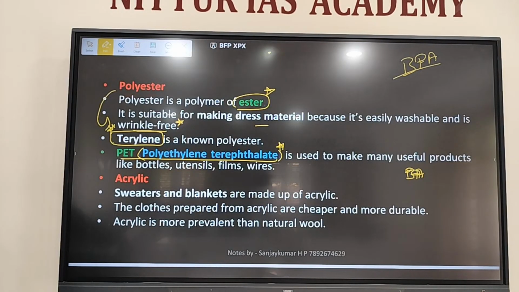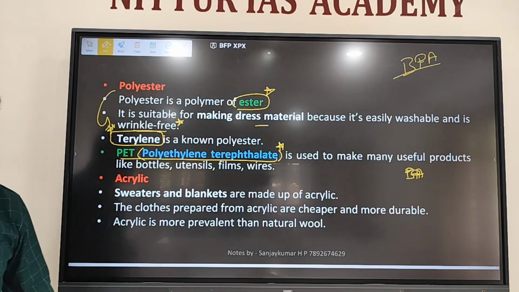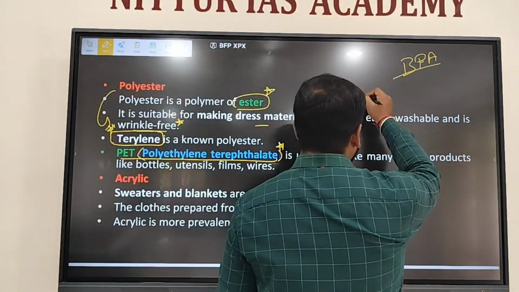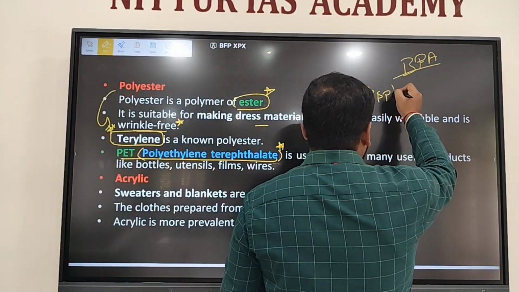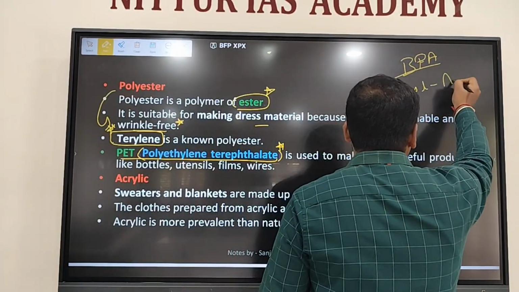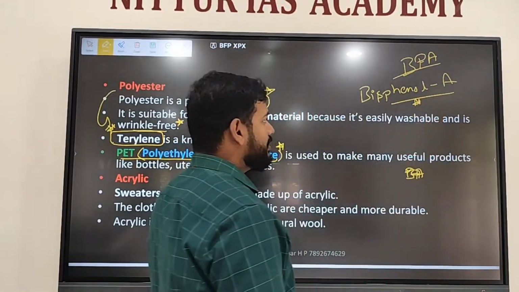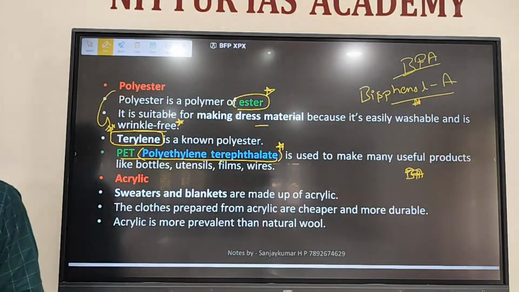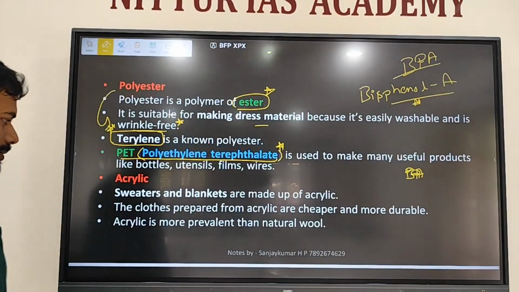In those costly plastic utensils or containers, it will be written on the box itself: BPA free. BPA is a chemical generally used in use-and-throw storage plastic containers. In the basic cheap plastic containers, BPA is used. In the reusable containers, it is not used. BPA is Bisphenol A.